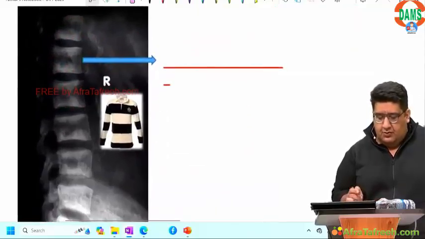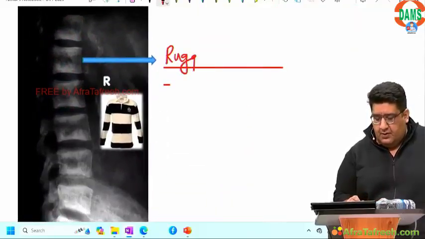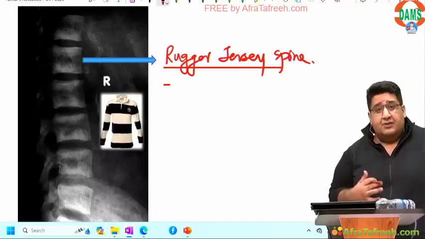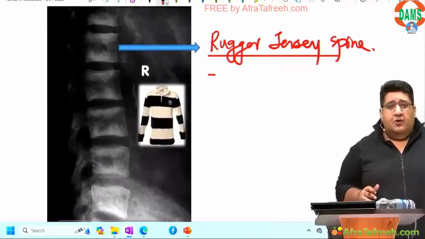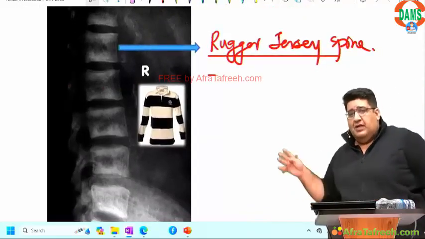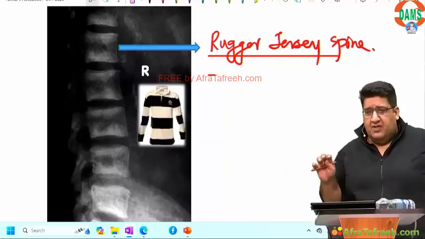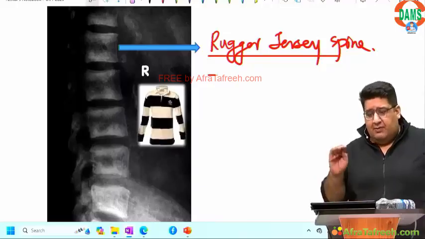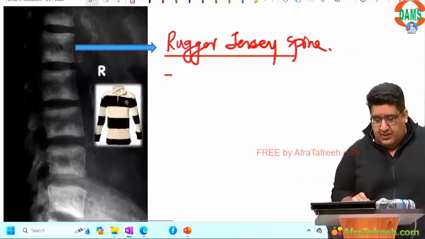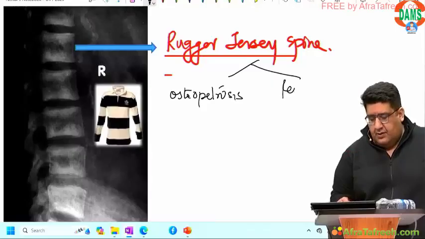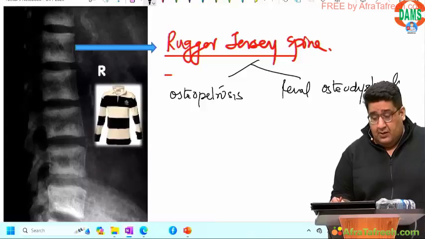I'm sure most of you will get it right. Rugger jersey spine. Why? Just like the jersey of a rugby player. The jersey of a rugby player has alternating stripes of white, black, white, black, white, black, as you can see. Vertebral body also has stripes. You can see superior plate is white, body is black, inferior plate is white, disc is black. Seen in osteopetrosis and renal osteodystrophy.